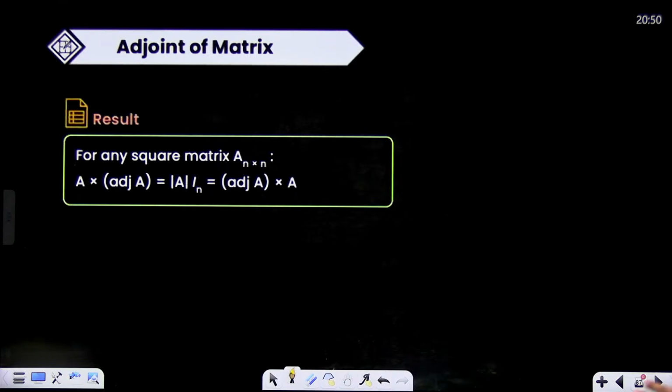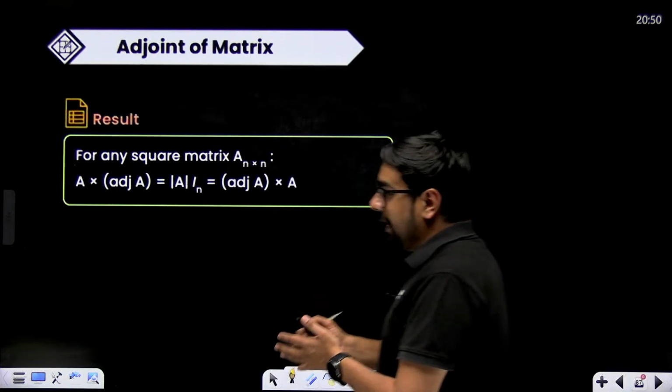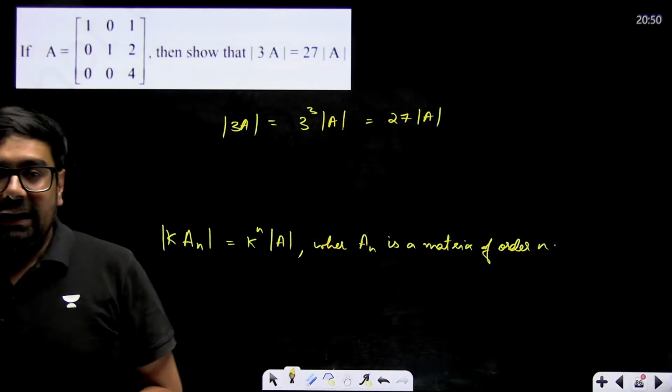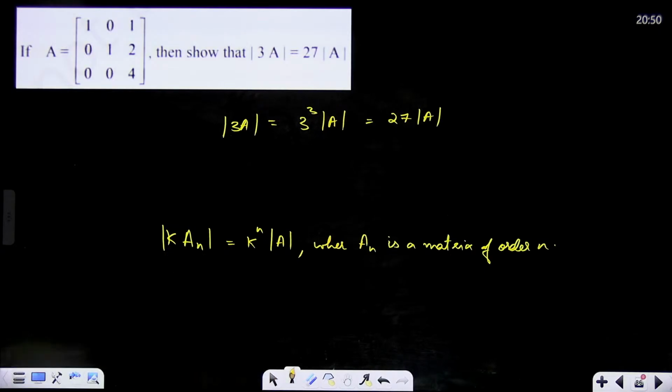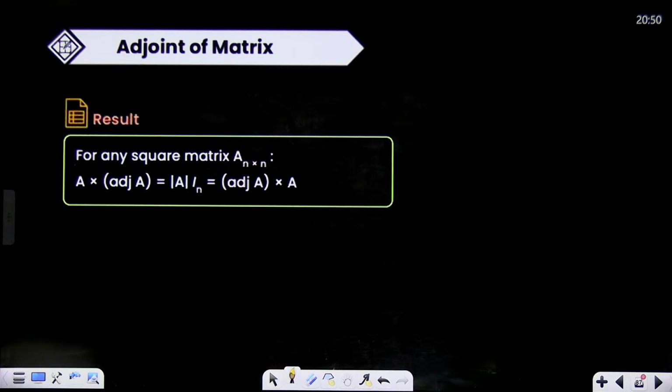Okay, for any square matrix, now we have come to adjoint, because in determinants, adjoint and inverse are mentioned. In the chapter of determinants, adjoint and inverse are mentioned, and sometimes you have seen questions in your exams also. So what is an adjoint, or how do we find an adjoint? That we are going to learn in this chapter.